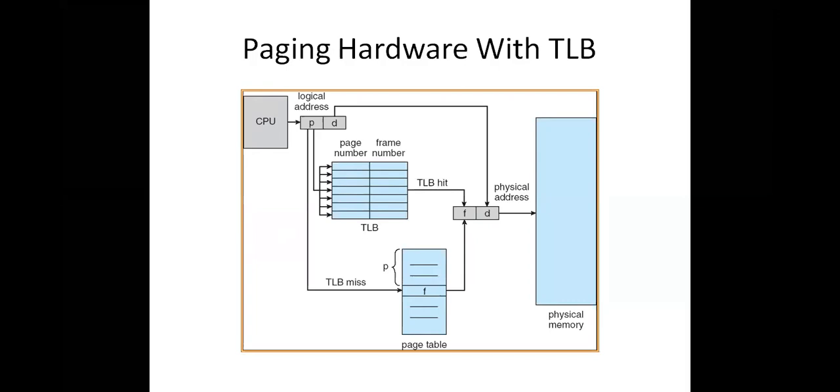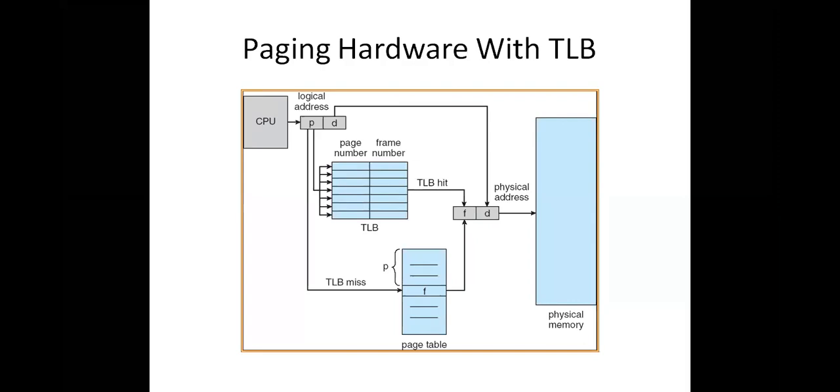If it is a small process, then we divide it into 4 pages, so the page table consists of 4 entries: page 0, page 1, page 2 and page 3, one entry each.